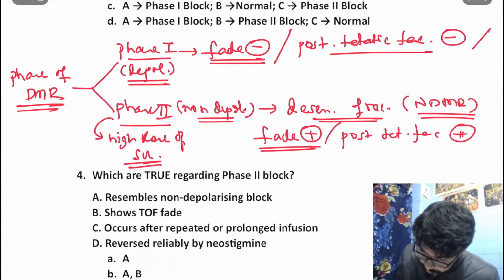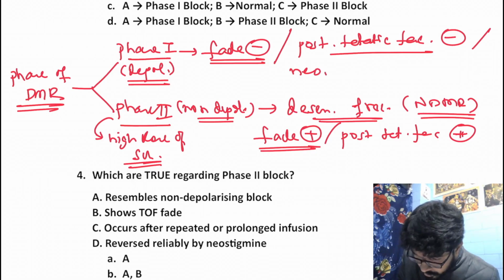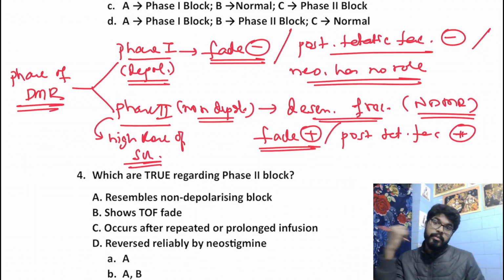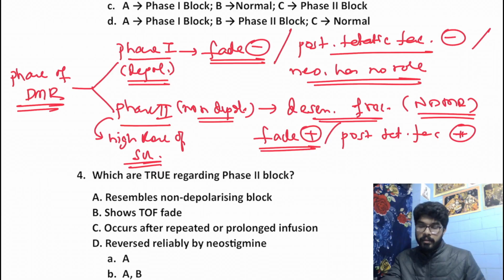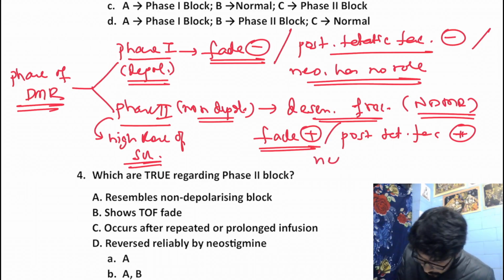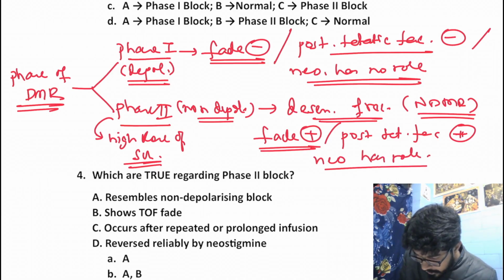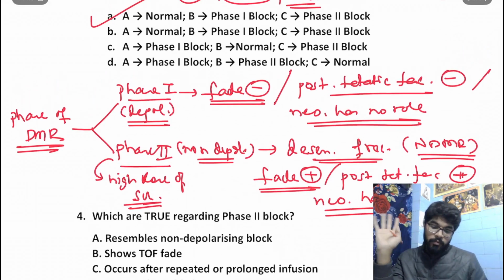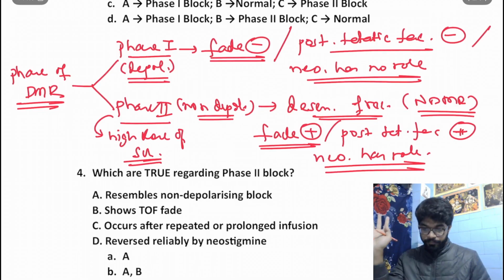And another important thing, neostigmine. Neostigmine has no role in reversal of phase 1. Why? Because neostigmine is just going to increase the amount of acetylcholine in our neuromuscular cleft. So in phase 1 block, again, that doesn't matter. Whereas in phase 2 block, neostigmine might have some role. At least theoretically, neostigmine has some role because it increases acetylcholine level. But practically the response to neostigmine is very unpredictable. That's why it is not used. So this is all about phase 1 and phase 2, which we should know.